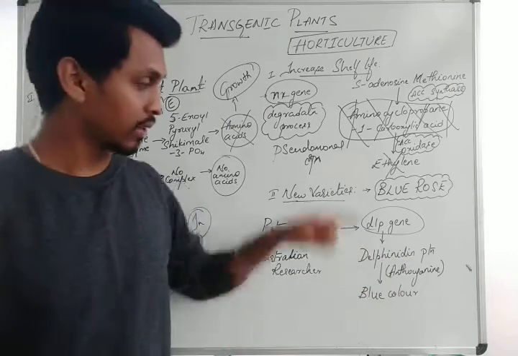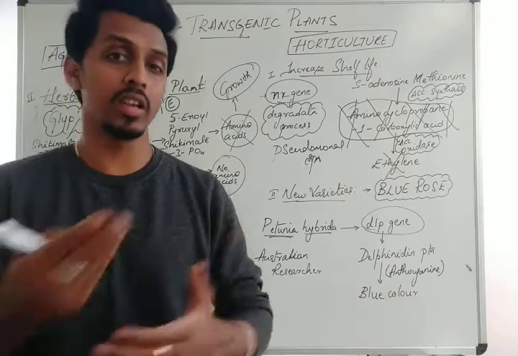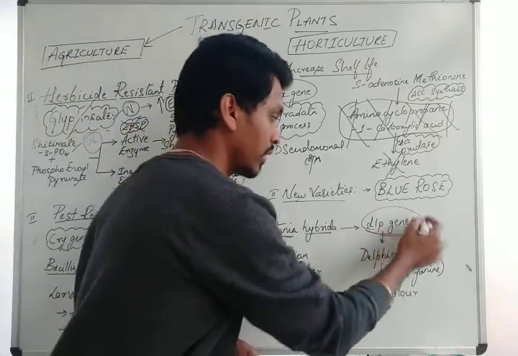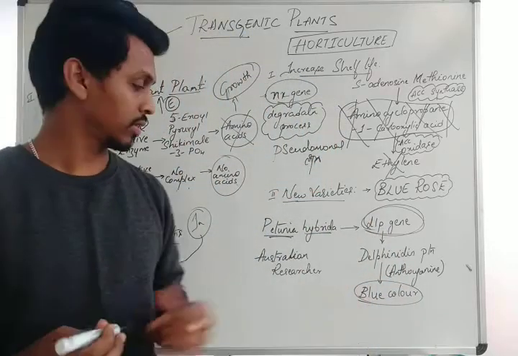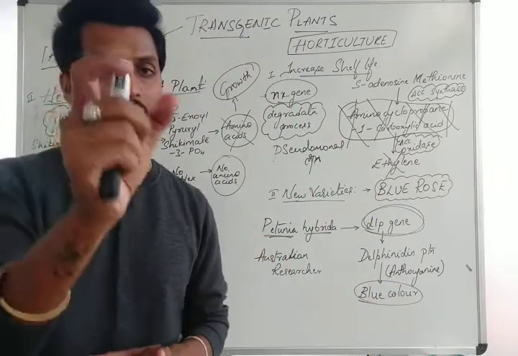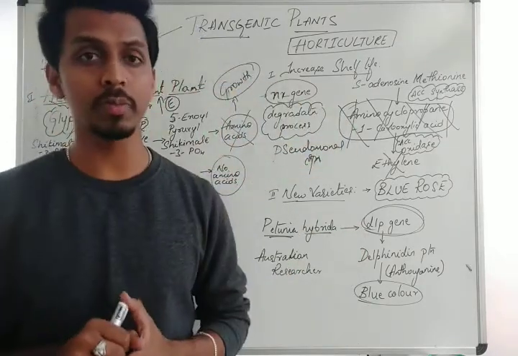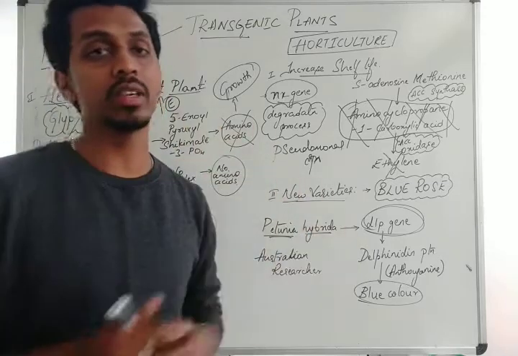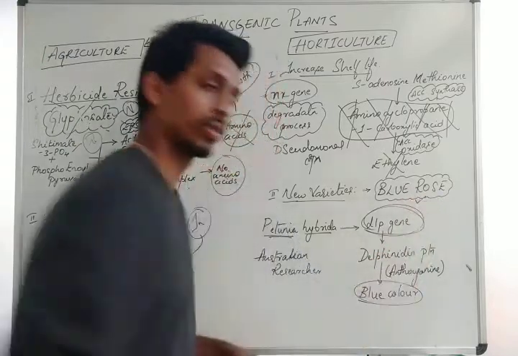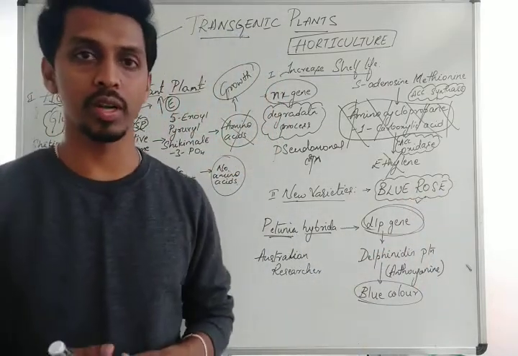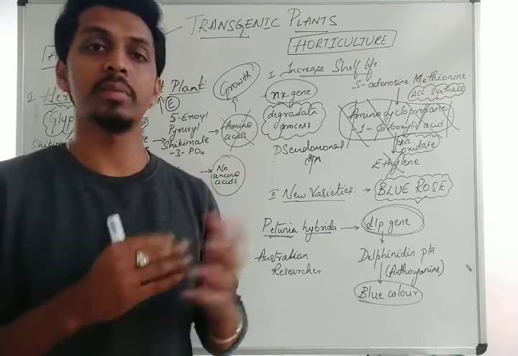delphinidin protein. This delphinidin protein is a kind of anthocyanin. Anthocyanins are nothing but coloring molecules. So the product of the DLP gene will give you a blue color. Australian researchers isolated this DLP gene and inserted it into a rose plant. Once they inserted it into a rose plant, the product they got out of it was a blue rose. It's a unique product. And a unique, attractive product always has demand in the market.